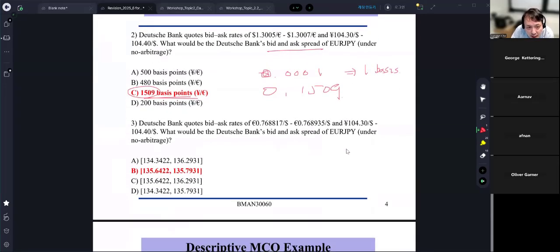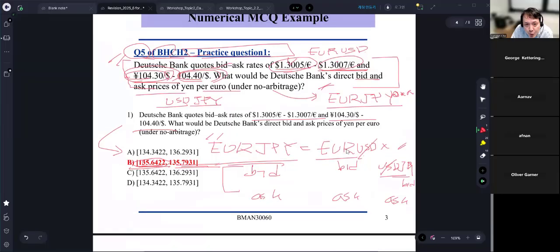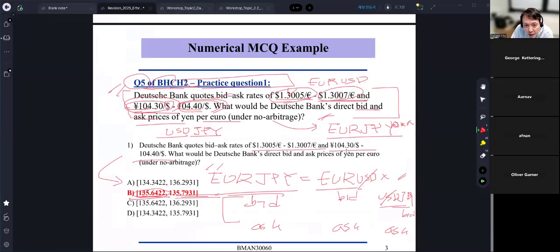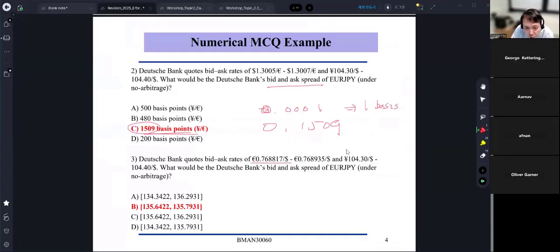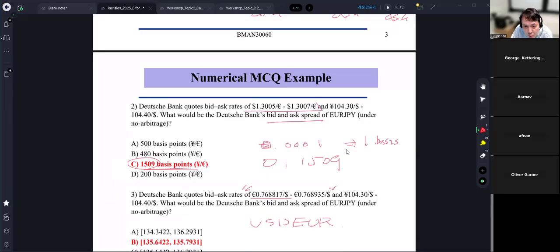Or I may slightly change the question like this. Instead of giving you the EUR USD, I can give you USD EUR. So instead of giving you this one, I give you the bid and ask of the USD EUR.